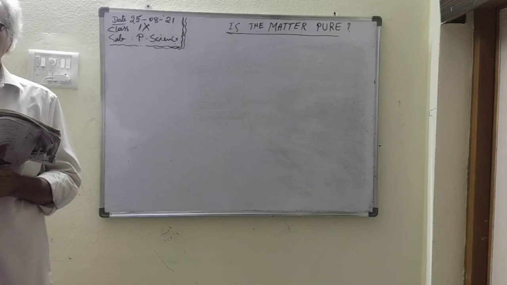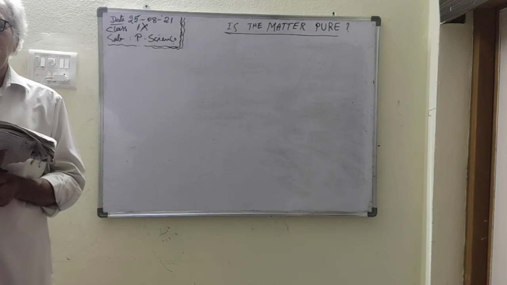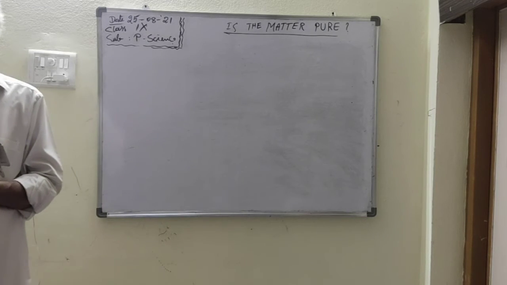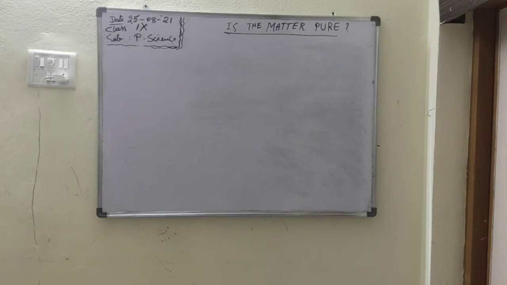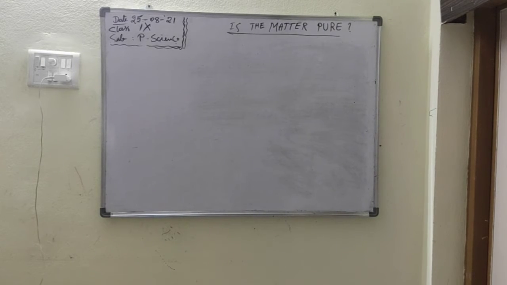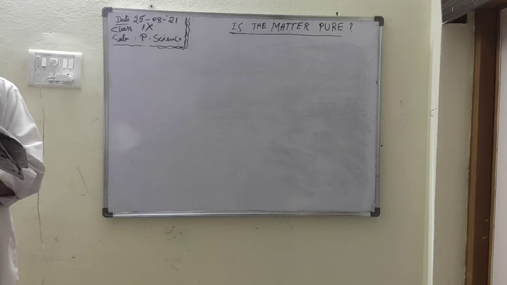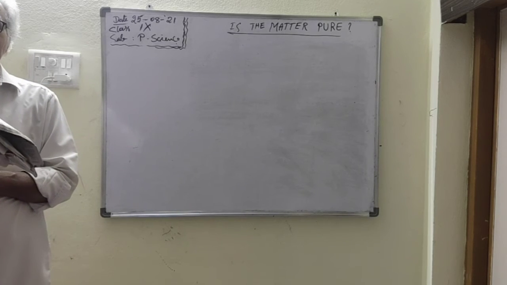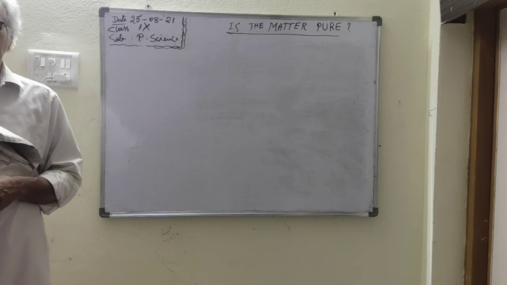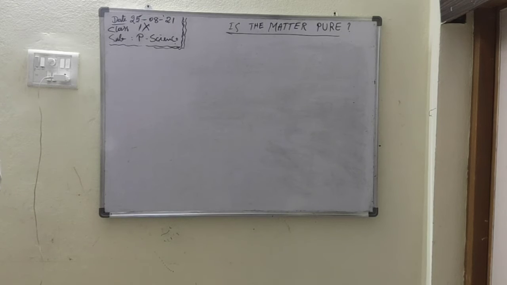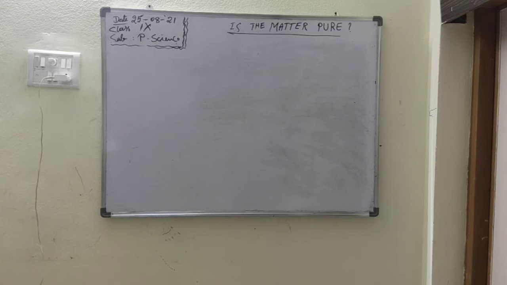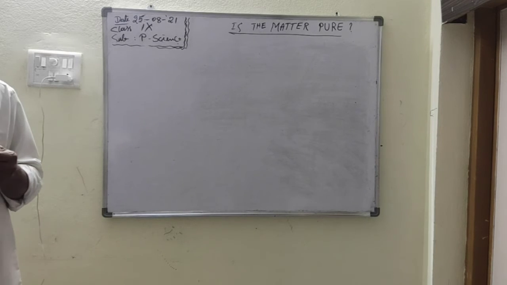Suspension. Suspension is a heterogeneous mixture. In this, the solute particles are large in size and visible to the naked eye. They can scatter light and can be separated through filtration. That is called a suspension.